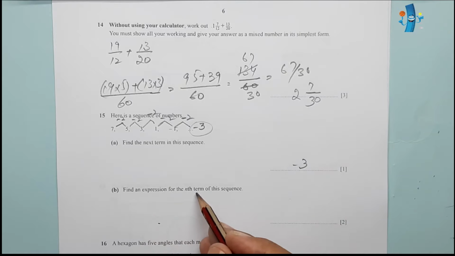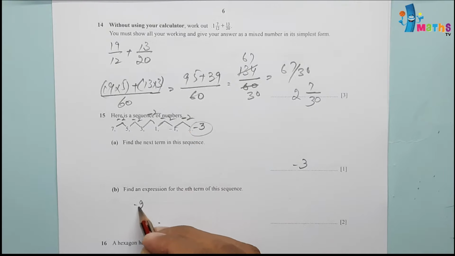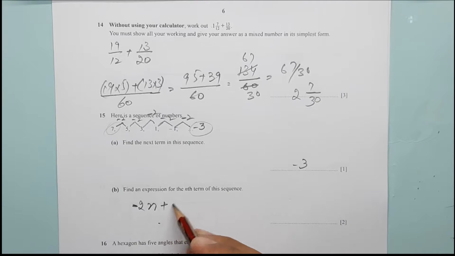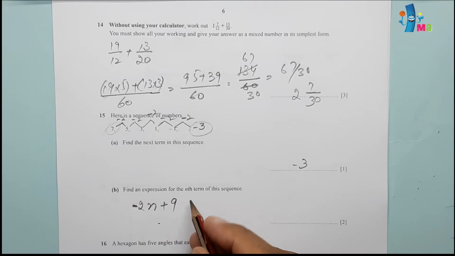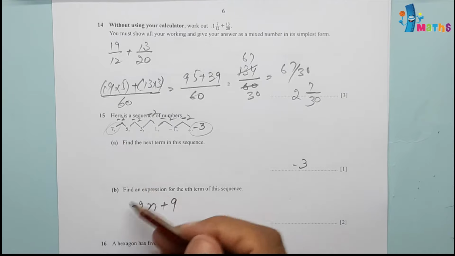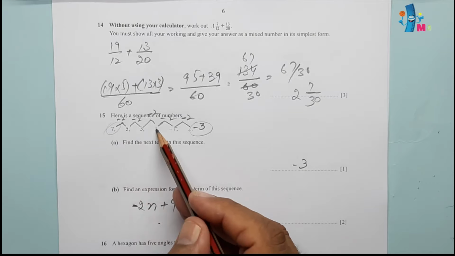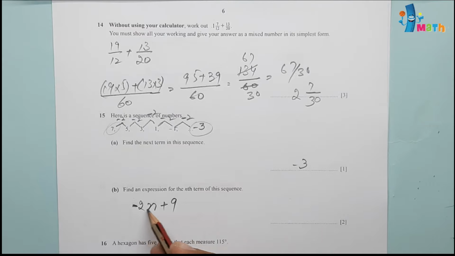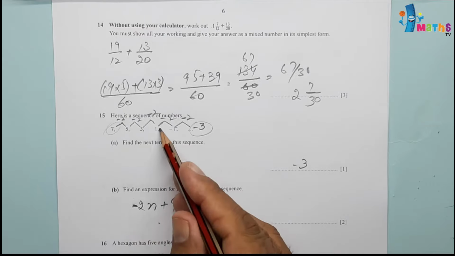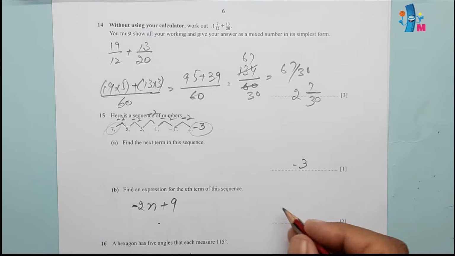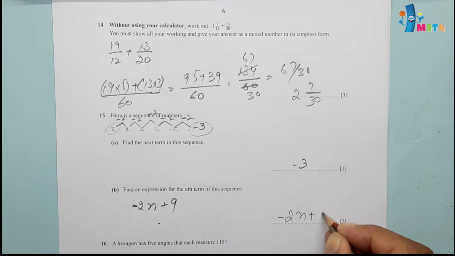Find an expression for the nth term of the sequence. So the nth term difference is minus 2, so difference multiplied by n. If we replace n equal to 1, we will get minus 2, but we need 7. So plus 9 will result in 7. We need to check this nth term for 1, 2, 3, 4. We replace n equal to 4, we will get minus 8 plus 9, which is equal to 1, which is matching. It's already checked, so we can write minus 2n plus 9.